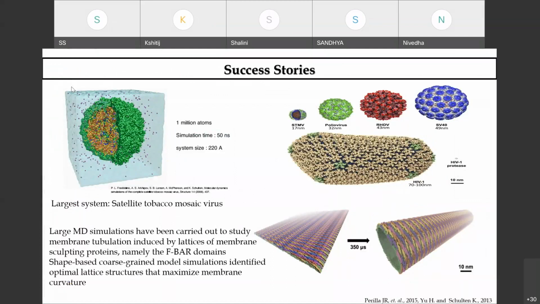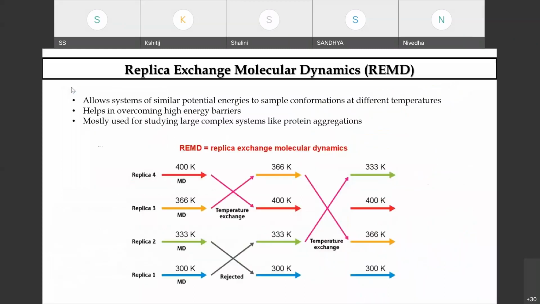Why is this important? Because membrane permeability in biological systems is very important to govern the dynamics for the permeation study, and for the screening of novel compounds, etc. So this is very important.